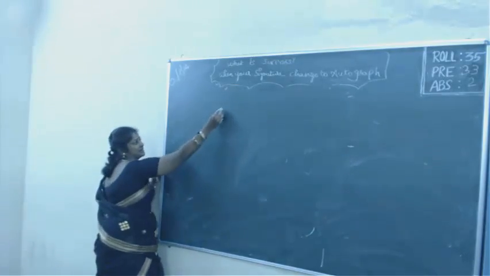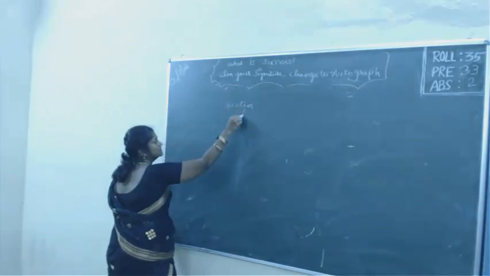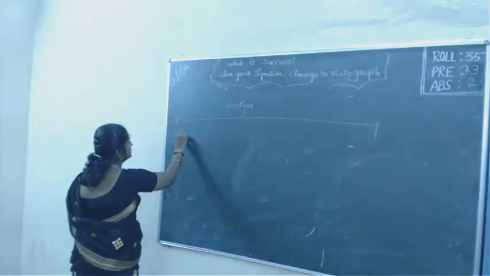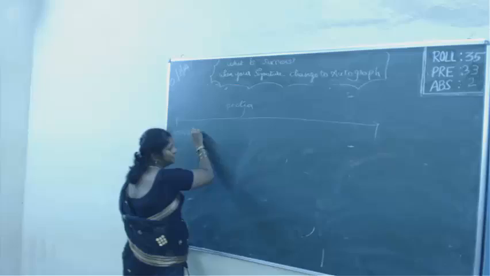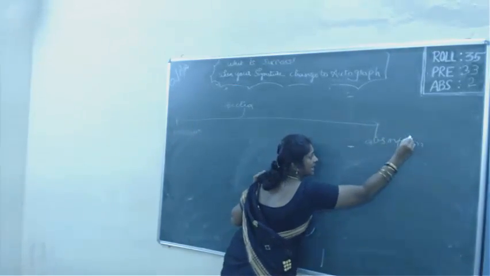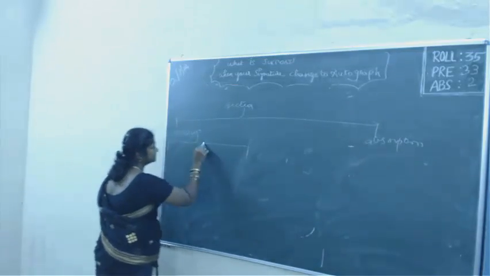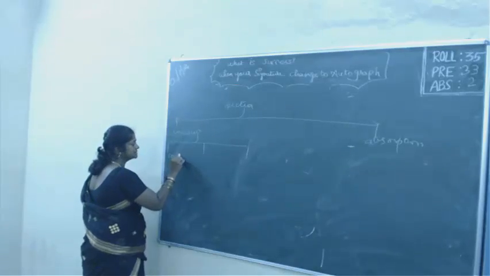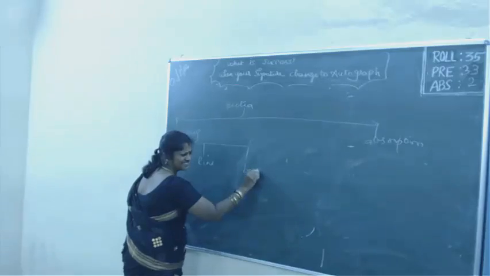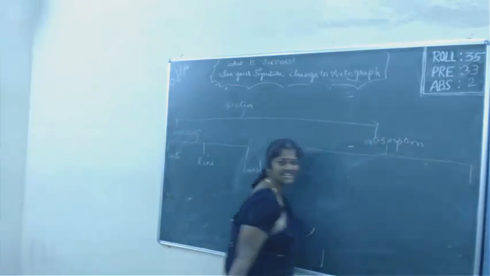Now, spectra is divided into 2 categories, 2 types. One is emission spectra, another is absorption. Right? Again here, the emission spectrum is divided into 3 types. One is continuous. Then coming on to absorption also, it is again divided into 3 types.